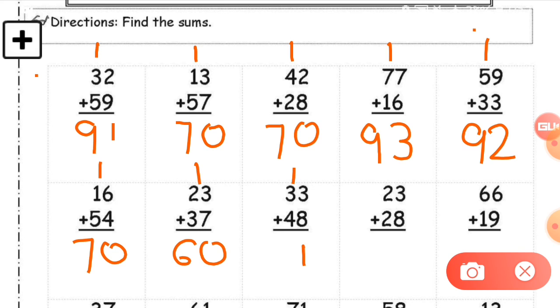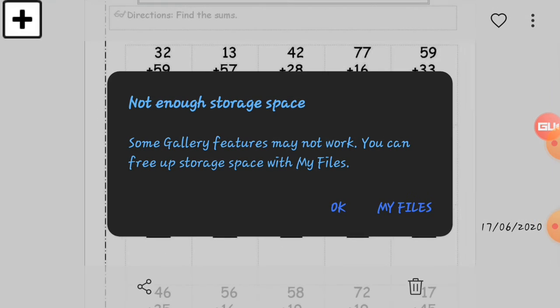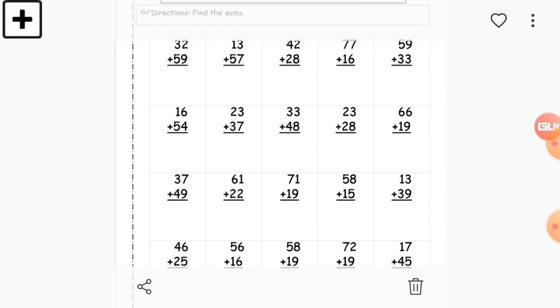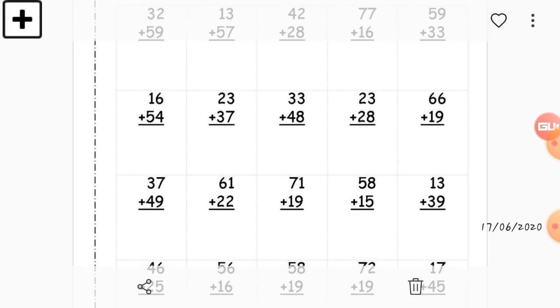Now here is 3 plus 4 plus 1. So what will be the final answer? Write down in your book, students. I hope your answer is the same as I write. Yes, this is the answer, 81. Now see this, 3 plus 8. So how much is it? Now you have to complete this exercise in your book.